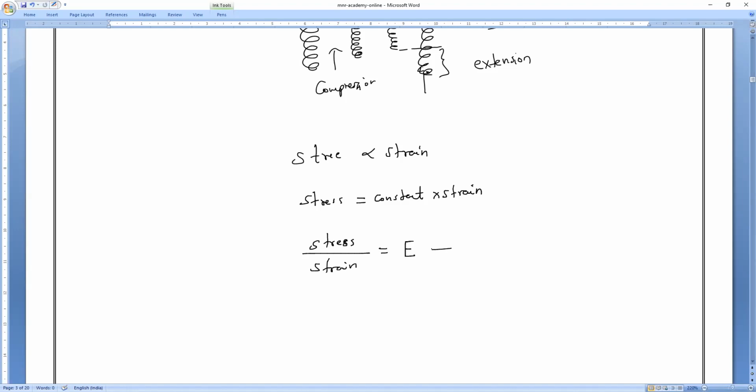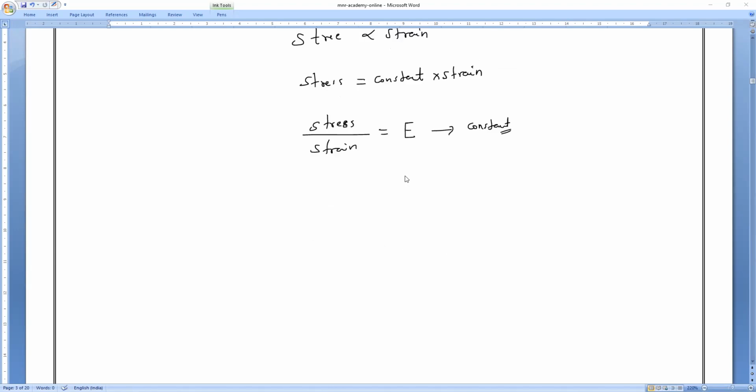That constant I am taking as E. This constant of elasticity, E, is called Young's modulus, in honor of Thomas Young. Please remember, in honor of Thomas Young.